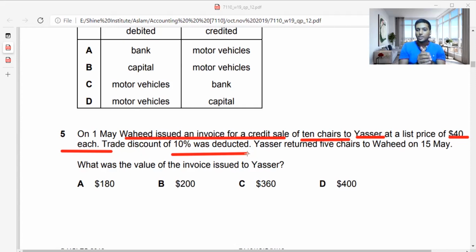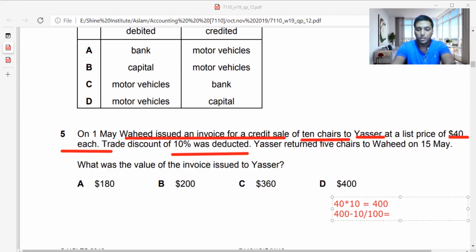Yasir returned 5 shares to Wahid on 15th May. Now you need to be very careful on that question. Yasir is returning the goods to Wahid. I'll explain this very clearly, guys. What was the value of the invoice issued to Yasir? Students will calculate 40 into 10, which is 400. So 400 is the gross value, and then they get a discount. 400 minus 10 over 100 percent.